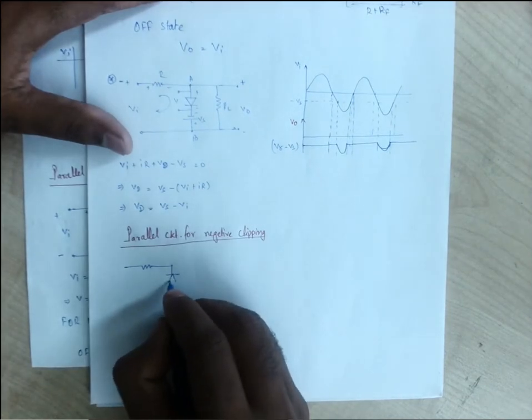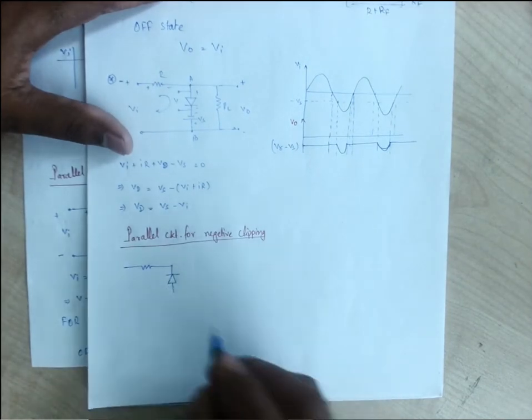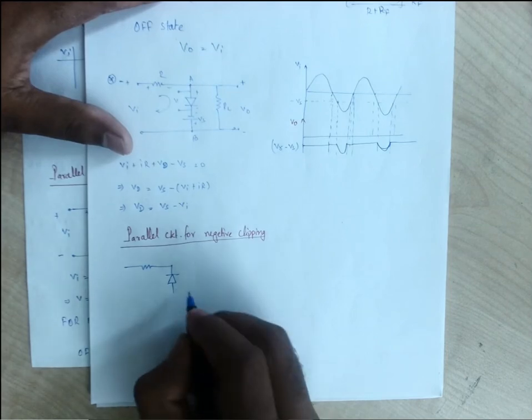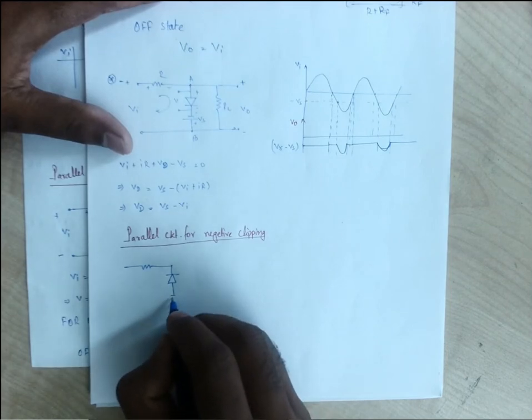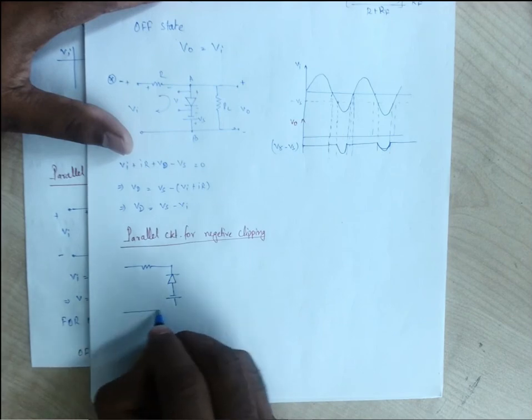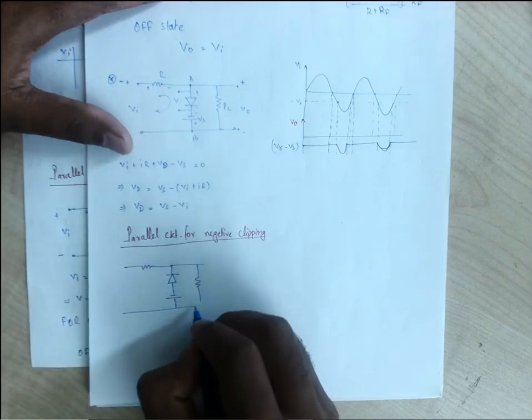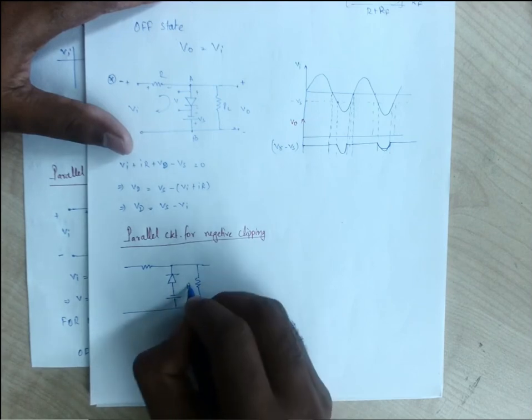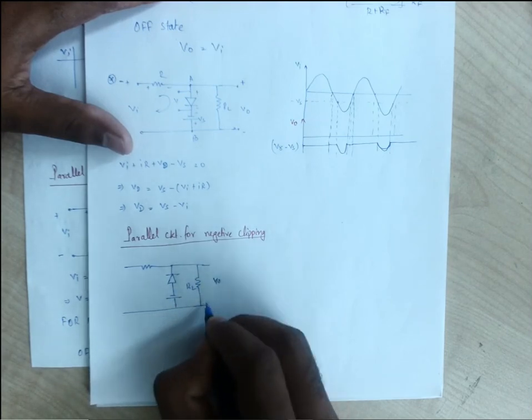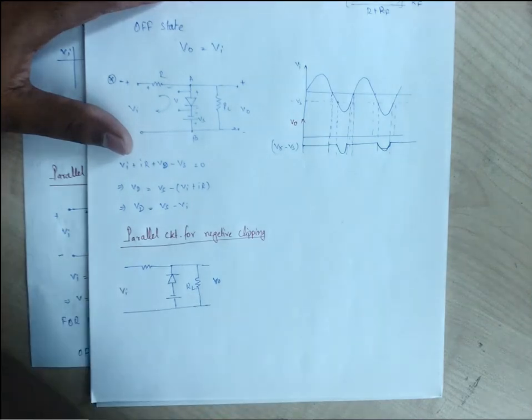Now the polarity of the diode has changed, or it has been connected in reverse, and the biasing voltage is also present. The load RL is there. This is Vout, Vin.